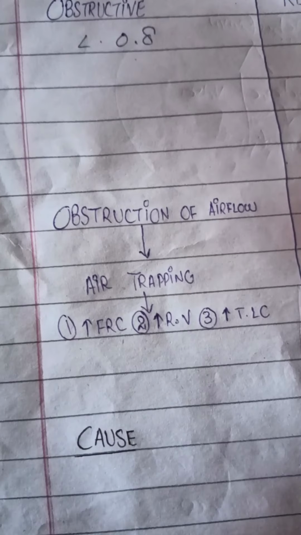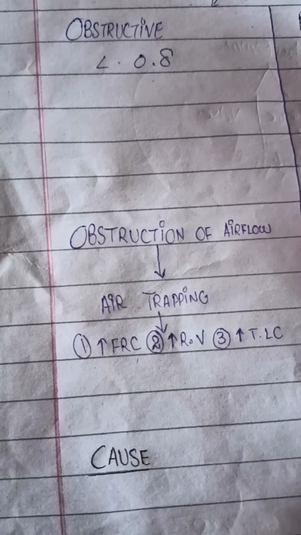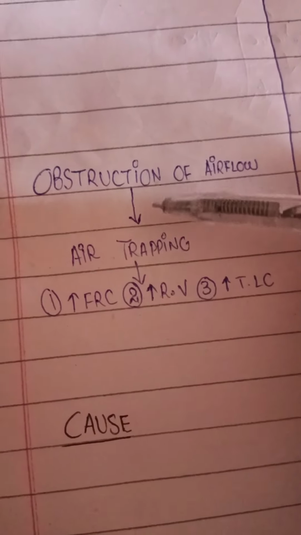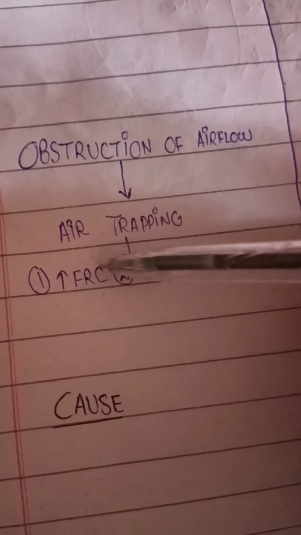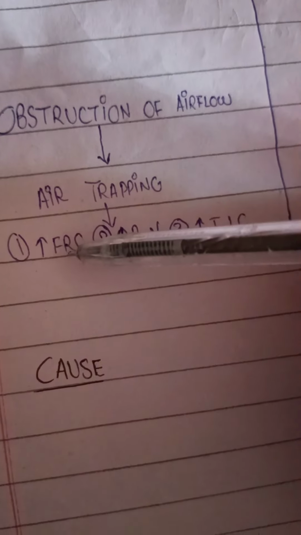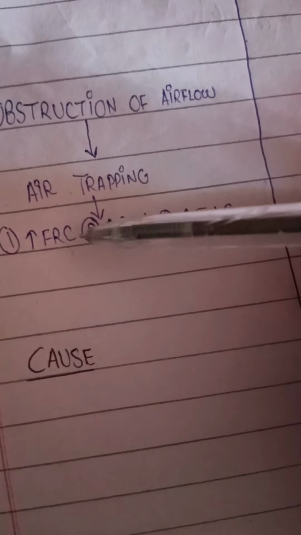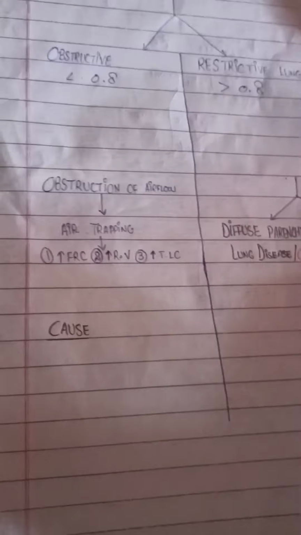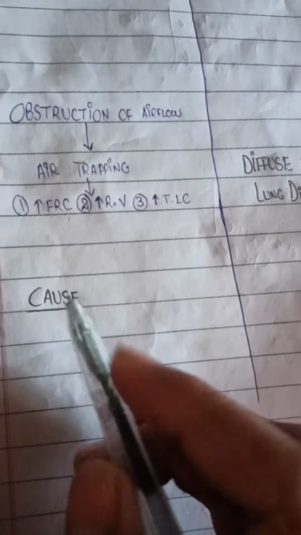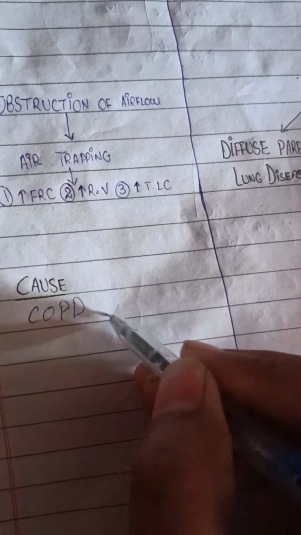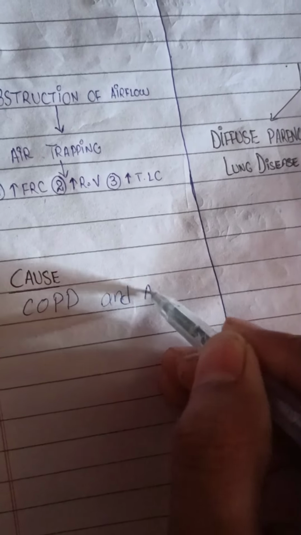Let us discuss more about obstructive lung disease. Obstructive lung disease leads to obstruction of the airflow, which leads to air trapping in the lungs, which ultimately leads to an increase in the functional residual capacity, residual volume, and total lung capacity. The most common causes of obstructive lung disease are COPD and asthma.